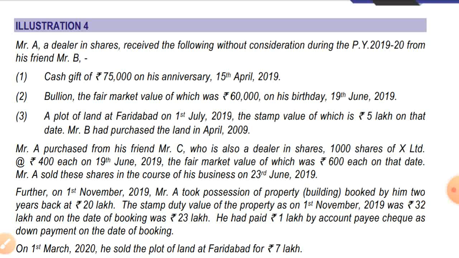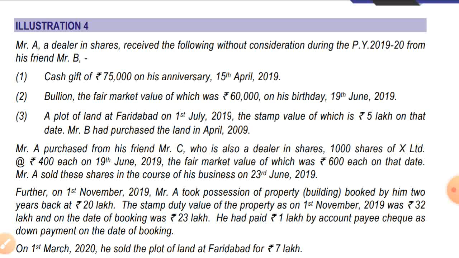Bullion, the fair market value of which was 60,000, on his birthday on 19 June 2019. Bullion is covered in the definition of movable property, so it will be covered in other sources and it will be taxable as the fair market value of bullion exceeds 50,000. And Mr. B is not covered in the relative as said, so it will be taxable.